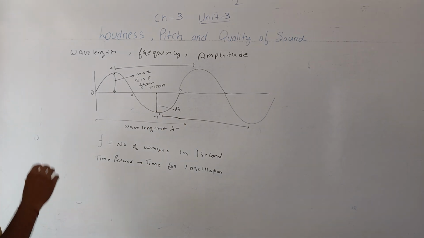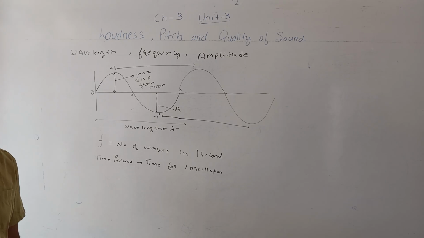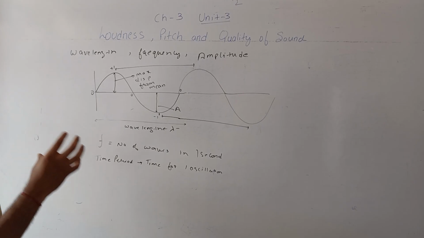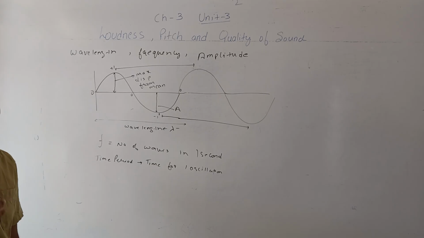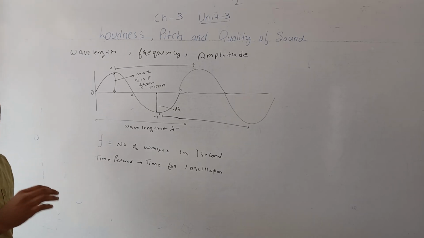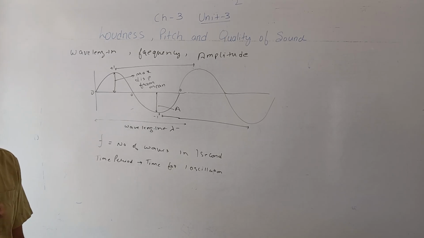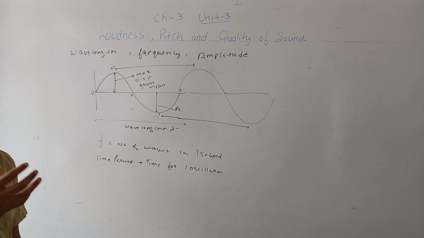Now wavelength, frequency and amplitude are physical quantities and objective properties of sound waves. But humans have other perceptions of sound: we are able to distinguish the sound produced by two different instruments, or between the sound produced by a boy or a girl.